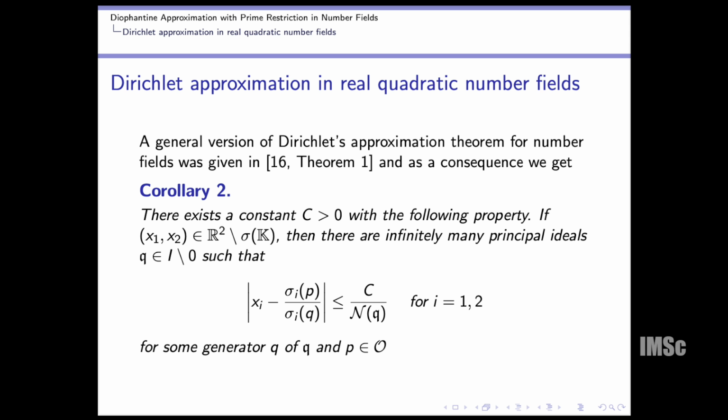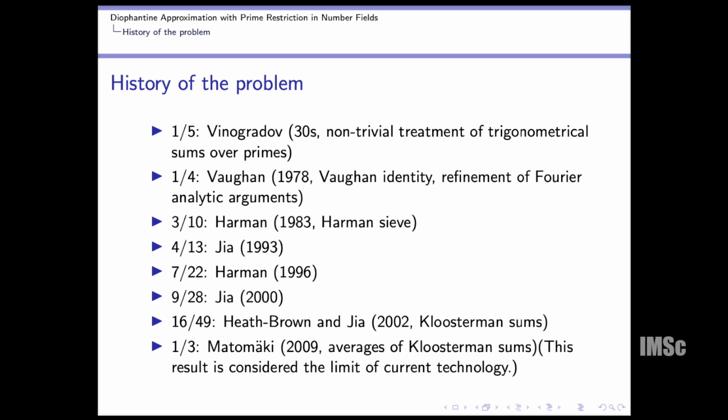Okay, so what about the real quadratic number field case? However, I missed two points here: in the case of Q(i), that is for the Gaussian integers, Gaussian primes, we can do this kind of result. There are results by Stefan Baier, who proved nu can be 1/12, and after that Harman actually proved the full analog of his 7/22 result in the case of Gaussian primes.